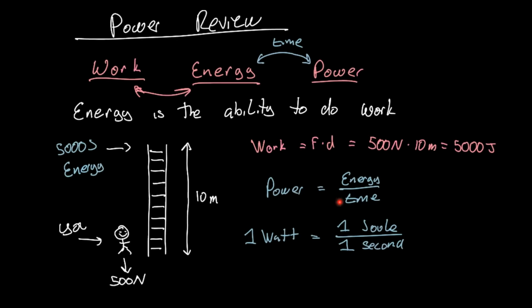If we decrease the amount of time that we climb up the ladder while keeping the energy the same, the work we do on the system doesn't change, but we decrease the time we have to do it, so it takes a lot more power. It's a lot more difficult for us to get up the ladder. Whereas if we have more time, then our power goes down. It's not as hard to do it if we have more time. So let's do some numerical examples.